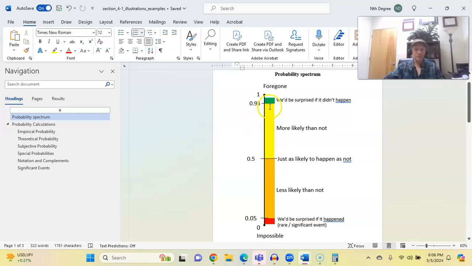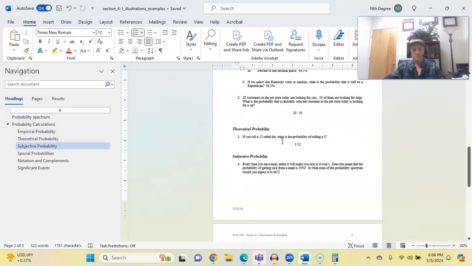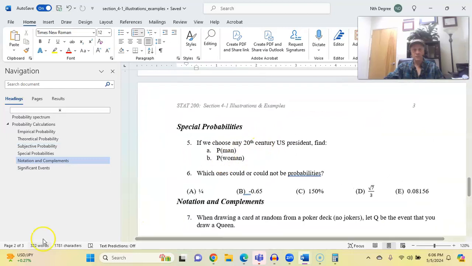And then as a mirror image, on the upper end of the scale here, if we get up above 95%, we're getting into events where we'd be surprised if it didn't happen. All right, so that's what I mean by that probability spectrum. Let's take a look at numbers 5 and 6 on this worksheet.